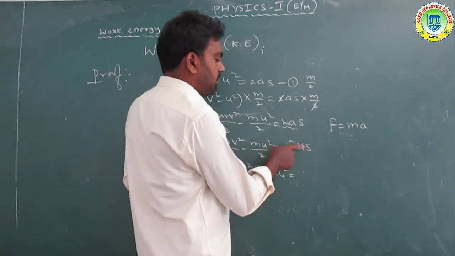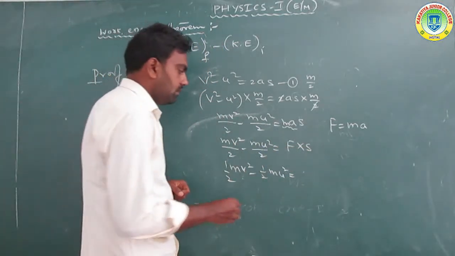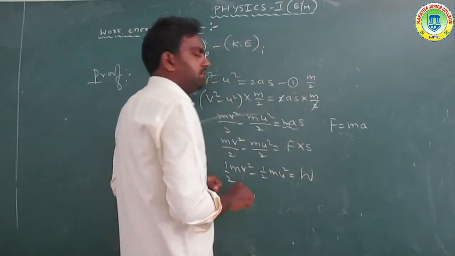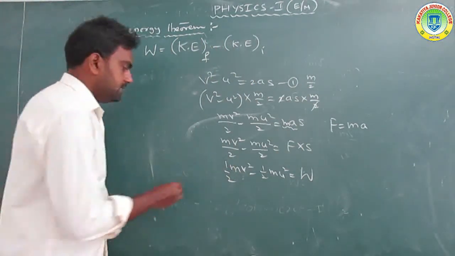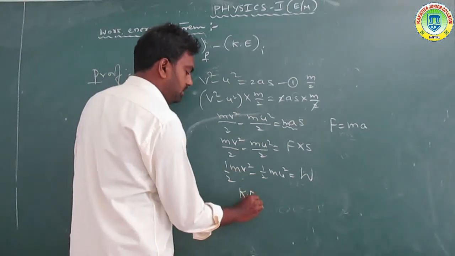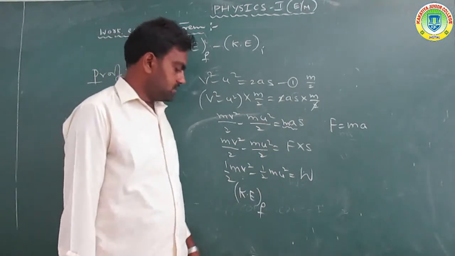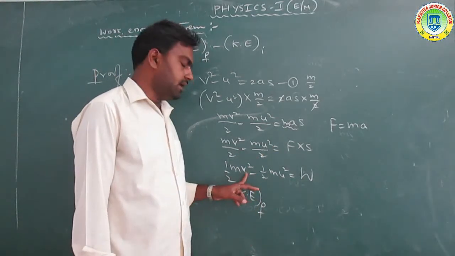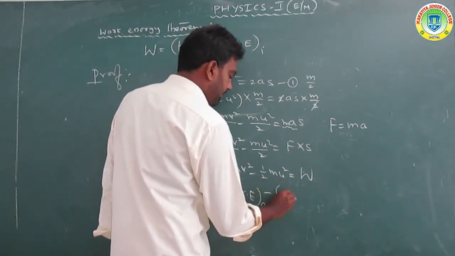Force into displacement is the work done. According to the definition of work done, force into displacement is W. Half m v square is the final kinetic energy, where v is the final velocity, and half m u square is the initial kinetic energy.